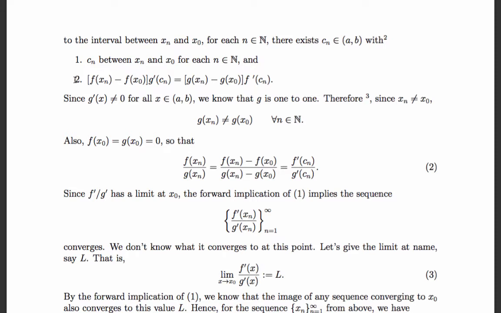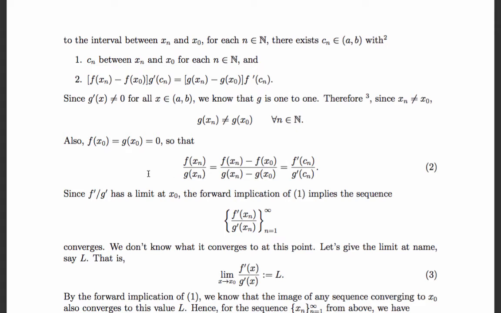Meaning, if I take this statement, divide both sides by this change in g, and divide both sides by the slope of g at Cn, I get this statement here, but I can get rid of the f of x naught and g of x naught to get this ratio, because f of x naught and g of x naught are 0.